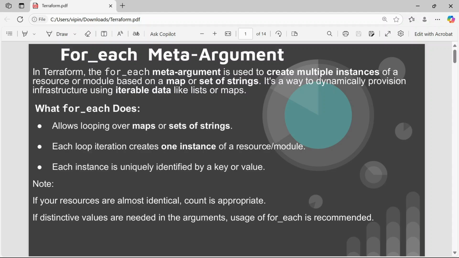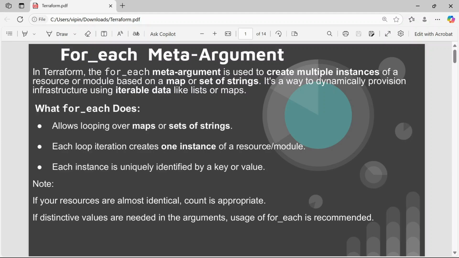So we are continuing with the Terraform tutorial, and in this video we are going to discuss the for_each meta argument in Terraform. In Terraform, the for_each meta argument is used to create multiple instances of a resource or module based on a map or set of strings. Okay, it's a way to dynamically provision infrastructure using iterable data like lists or maps.